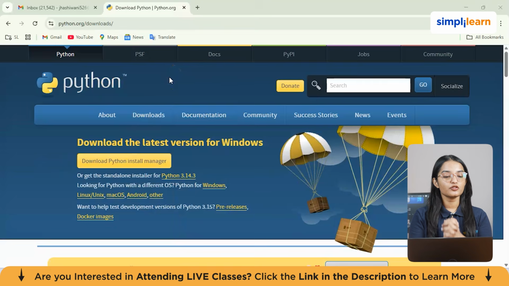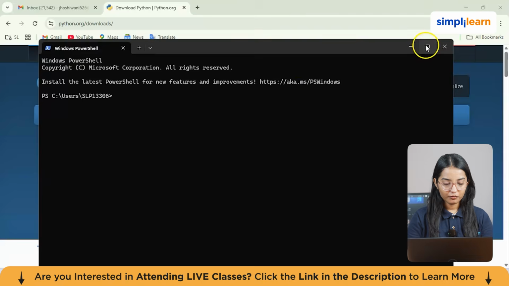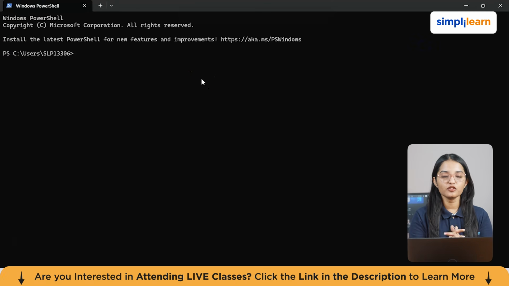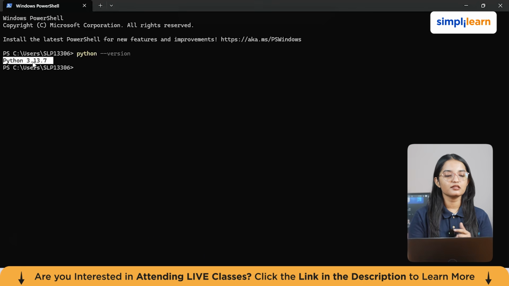So the first step is to install Python in your system. Now this is very important, so make sure you have installed Python in your system. Now, if your Python is already installed, what you can do is go to your terminal, click on open, and from here you can check the version of Python installed in your system. So we'll type the command python --version. As you can see, it has given me the version of my Python, which is 3.13.7. So it means that this version has already been installed in my system. Now the next step would be to create a folder and then import it to our IDE.